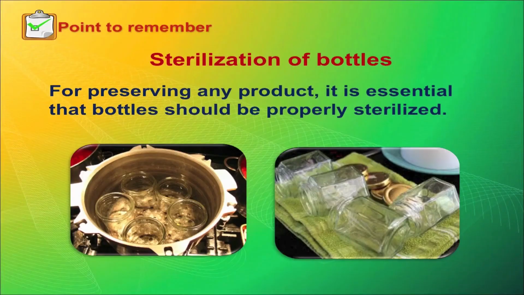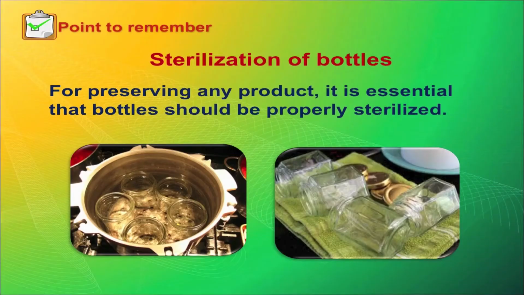Now we are talking about the sterilization of bottles, which is very important and a prerequisite to food preservation. When the food product is ready, take a large vessel or a cooker with some water, place the empty clean bottles in it, and continue to boil for half an hour.